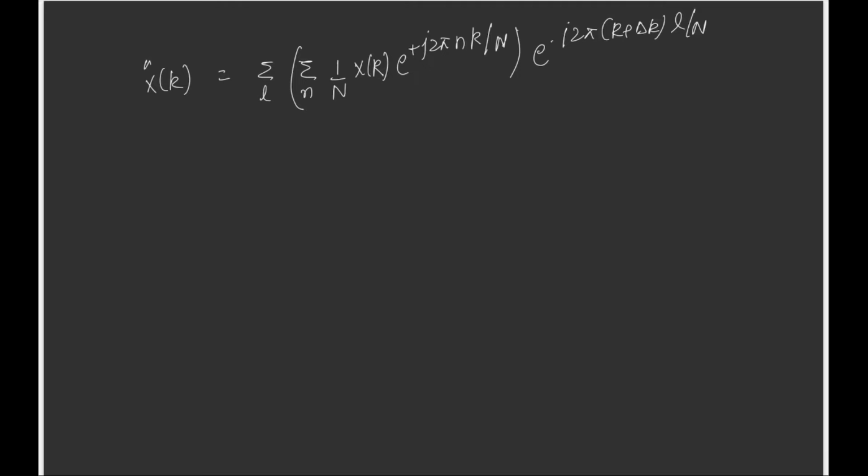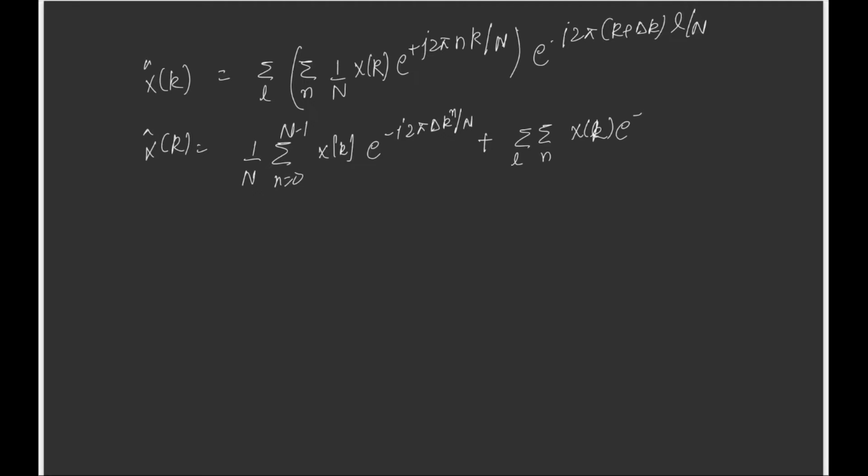So x hat k can be written as 1 upon N, the summation over n equals 0 to N minus 1 of x k e to the power minus j 2 pi delta k n by N, plus the summation over l, summation over n of x k e to the j 2 pi (minus l k) by N e to the minus j 2 pi delta k l by N. So this will be the condition when n is equal to l. This will be the condition when n is not equal to l.